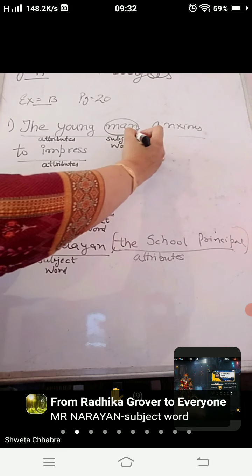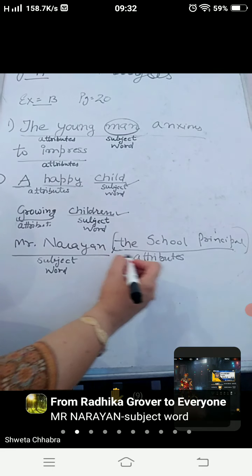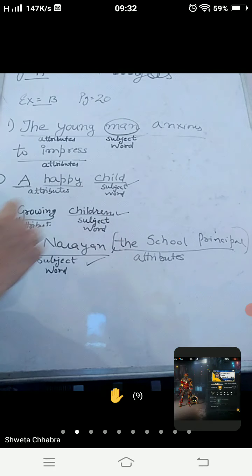Like here, man is being described, child is being described, children are being described, Mr. Narayan is being described. So all these are subject words, and other particulars used with that, it can be participle, infinitive, adjective, pronoun, article, or a phrase. Whatever is being used with that will be your attributes. Clear? Shall I move further?